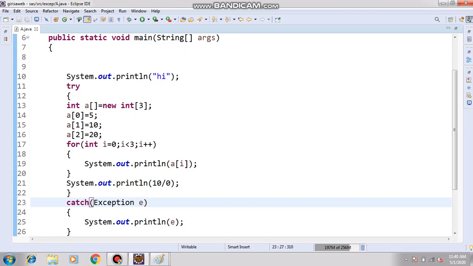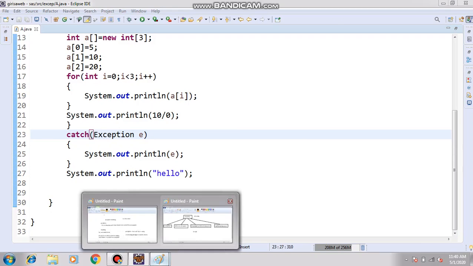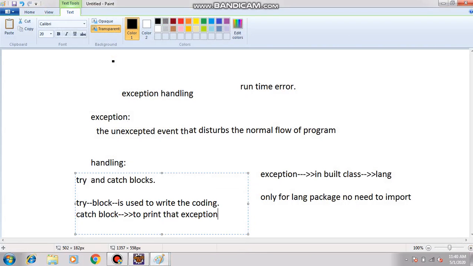Okay, so this is the exception handling concept. What is meant by exception handling? The unexpected event that disturbs the normal flow of the program is called an exception.